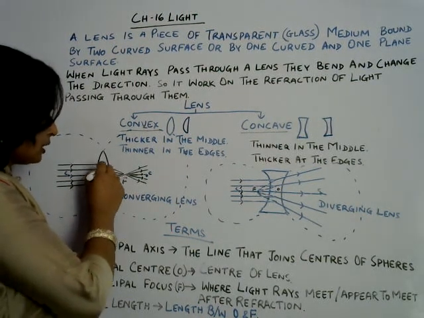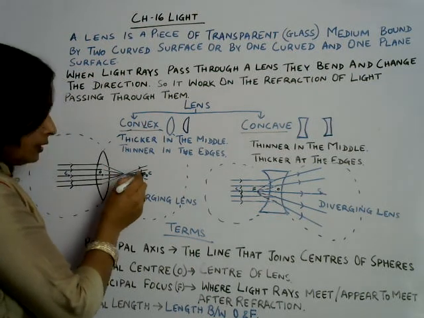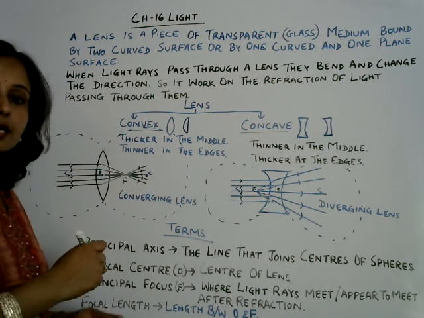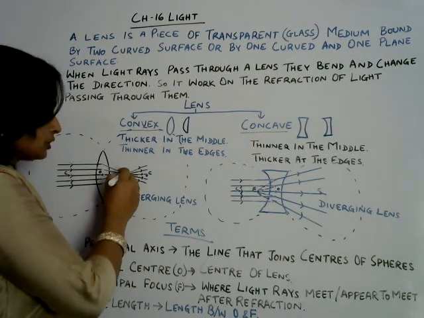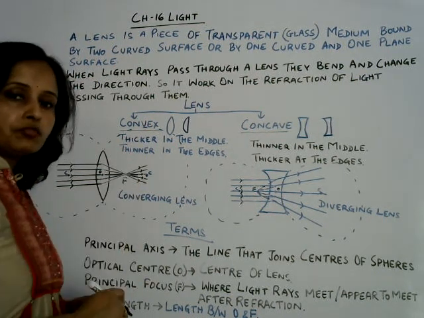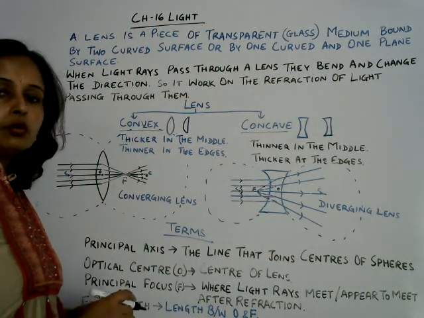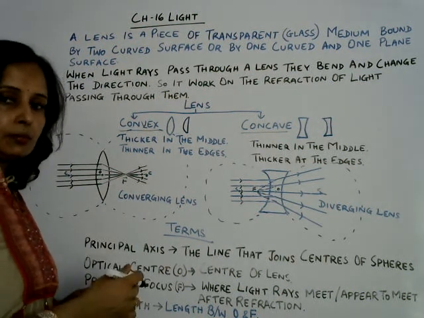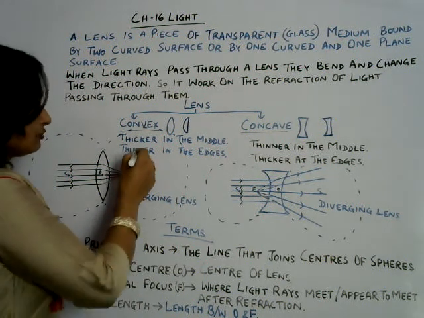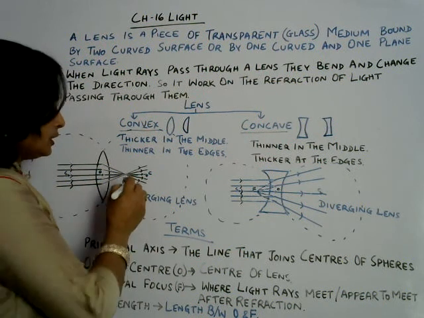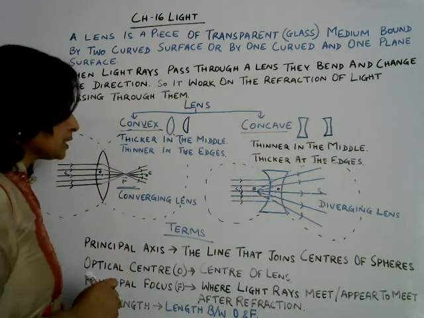It will come out from the lens to the air medium, and then the point where all the light rays converge, that point is called focus, principal focus of lens. So what is principal focus? Where light rays meet or appear to meet. So in convex lens, it actually meets at this point.